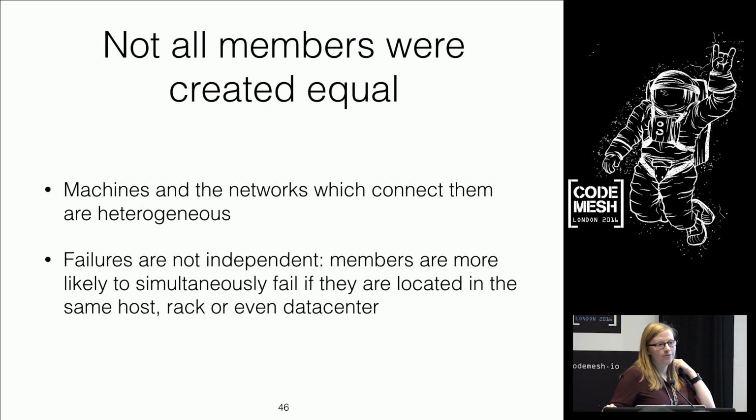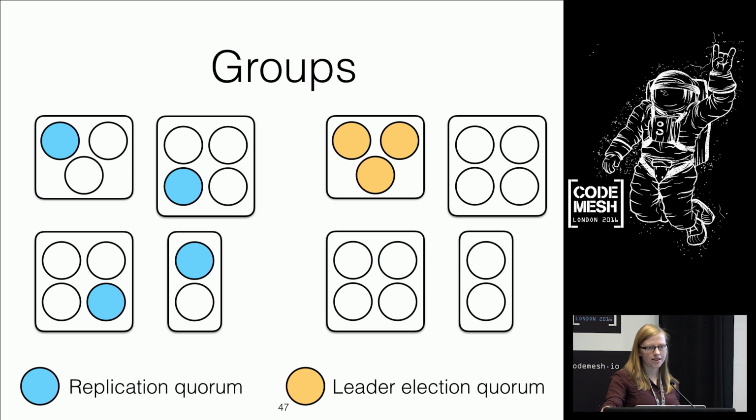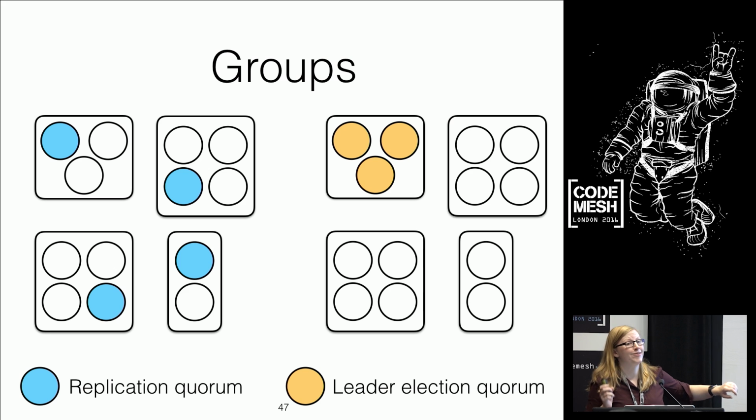So if we know that failures aren't independent, let's not treat the machines as if the failures are independent. They're not equal, so let's not treat them equally. Here's an example of a system. The system here has 13 nodes, which is big for consensus standards. This is really very large. We've got two examples, one here and one here. What I've done is draw these groups, which represent, for example, a rack, so a group of nodes where they're more likely to fail together.